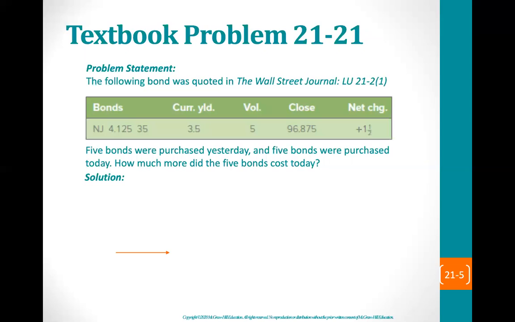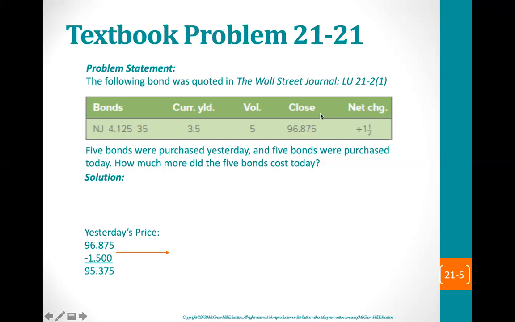Here's another example. The following bond was quoted in the Wall Street Journal. 5 bonds were purchased yesterday, and 5 bonds were purchased today. How much more did the 5 bonds cost today? First, we need to calculate how much the 5 bonds cost yesterday, and how much the 5 bonds cost today, and find the difference between the two. Yesterday's price was 96.875 less the net change of 1.5. The price increased today.